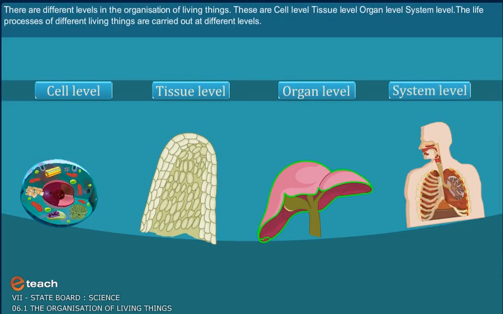There are different levels in the organization of living things. These are: 1. Cell level, 2. Tissue level, 3. Organ level, and 4. System level. The life processes of different living things are carried out at different levels.